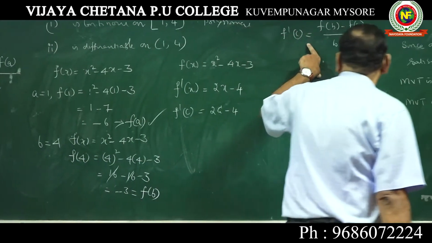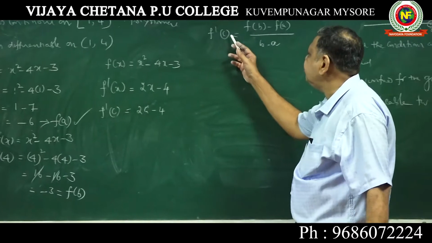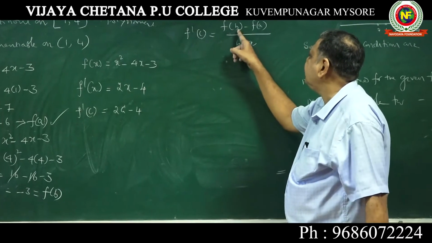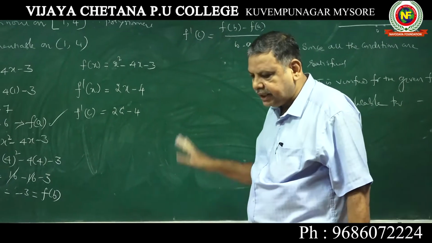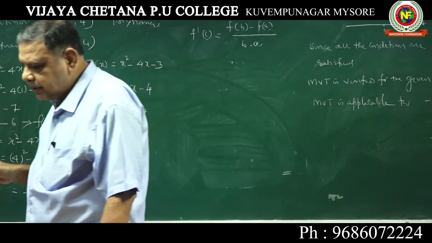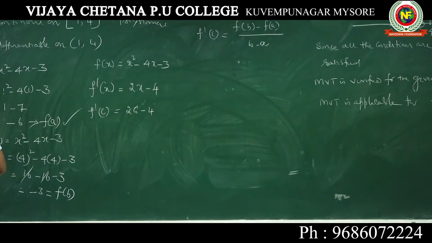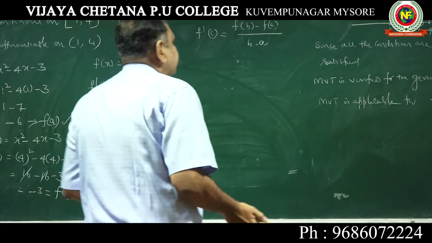Now you come to this formula. Write down, use the formula f dash c is equal to f of b minus f of a over b minus a. This formula you should look at because that is your MVT.